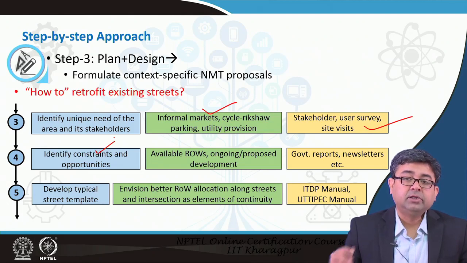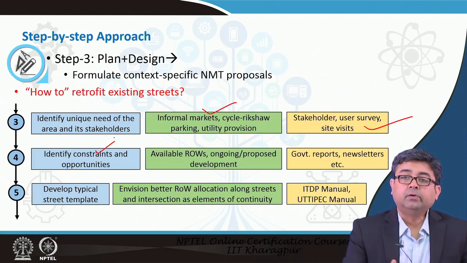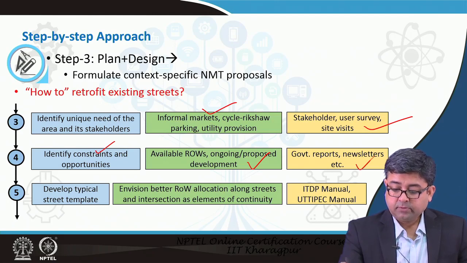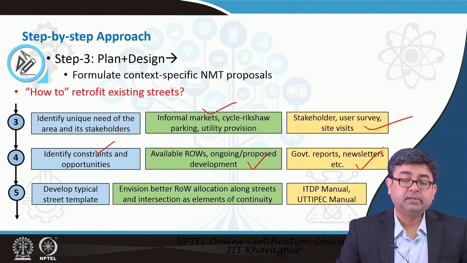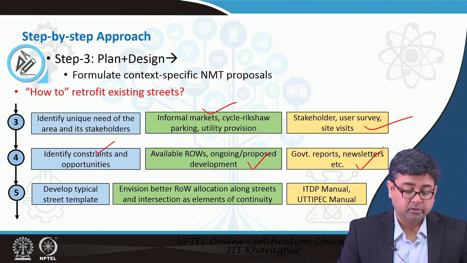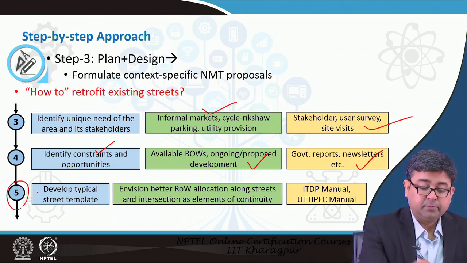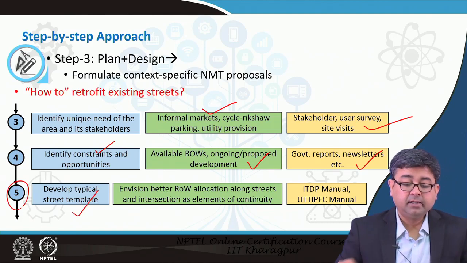So, you always have to work with the constraints, you have to work with the opportunities, and then go ahead and provide your infrastructure. That is what this says. Again, you can find various information from different reports or collect your own data. Then the fifth step would be to develop a typical street template.